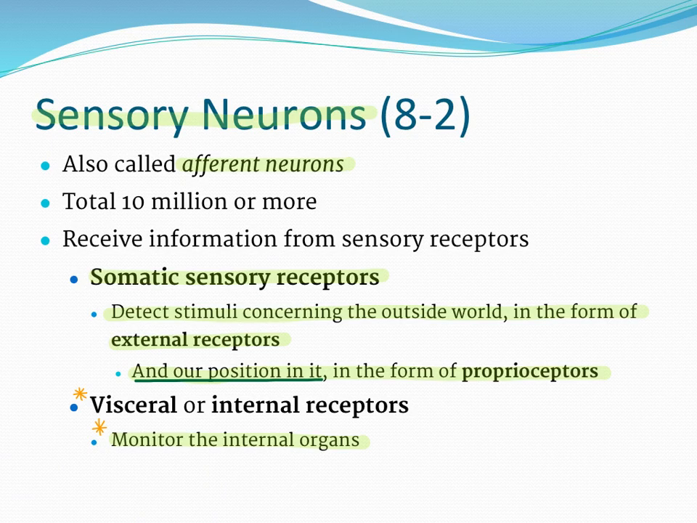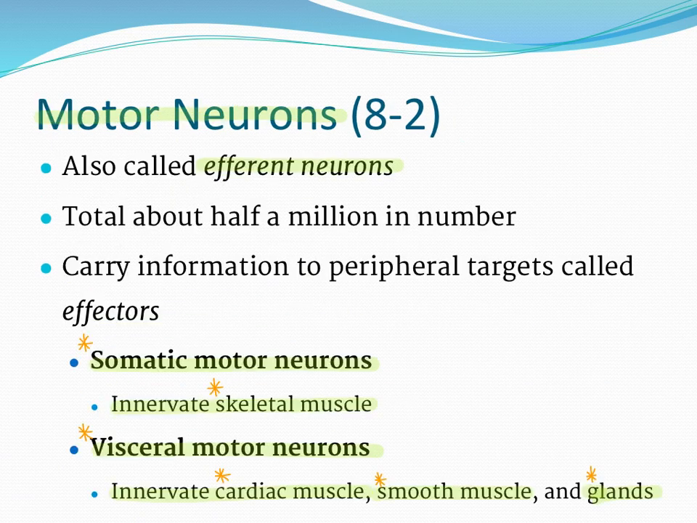Sensory neurons are also called afferent neurons. They detect stimuli concerning the outside world in the form of external receptors, and position in the form of proprioceptors. And then they also are visceral or internal receptors, and they monitor our internal organs. Motor neurons are called efferent neurons, and they're either somatic motor neurons, which move the skeletal muscle, or visceral motor neurons, which innervate the cardiac muscle, the smooth muscle, and the glands.